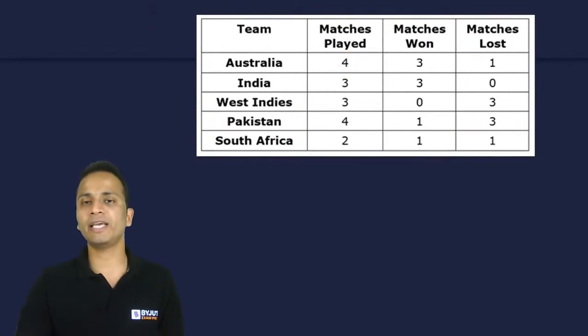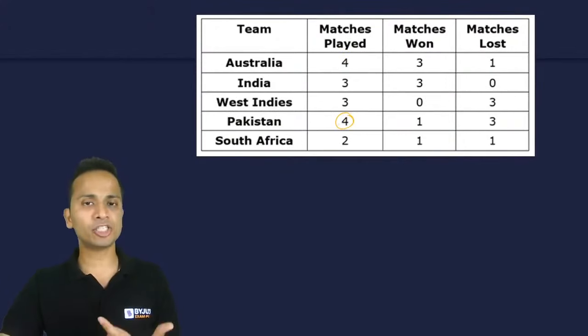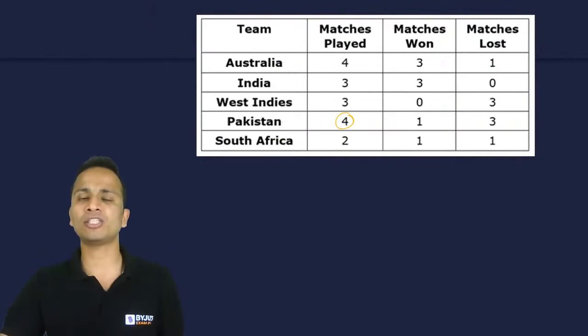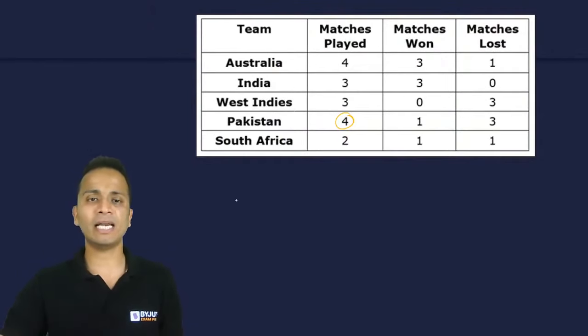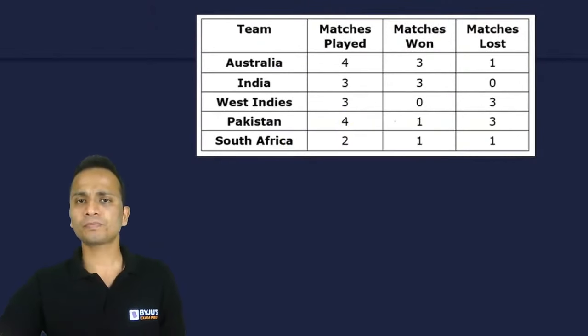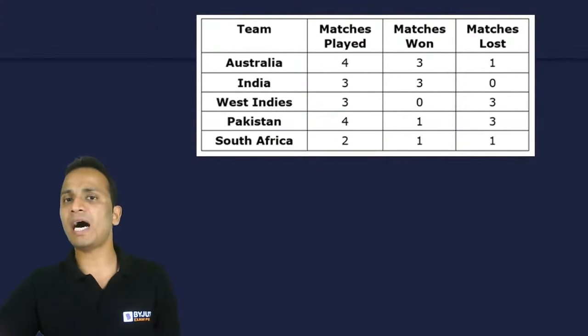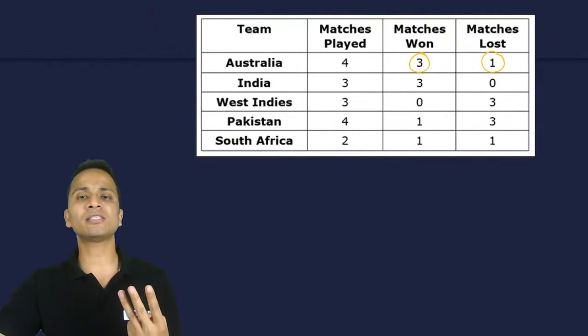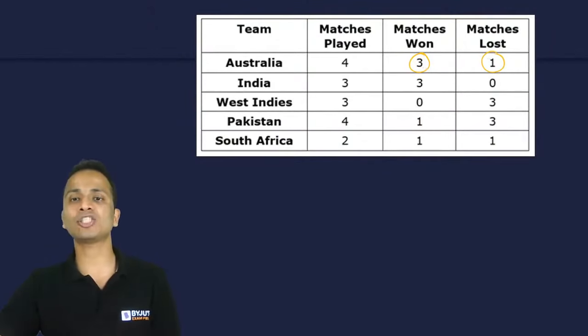Australia ने अपने चारों मैचेस खेल लिए हैं. ठीक है. Similarly, Pakistan has done that. So I can list these two countries first of all, or I can go in the sequence. First of all, I'll list all the matches for Australia, India, West Indies, Pakistan, and South Africa. Now, in doing so, I must keep an eye on the number of matches won and the number of matches lost by these teams. Okay, so ऑस्ट्रेलिया ने 3 मैचेस जीते हैं आउट ऑफ 4, एक मैच हारा है. ओके, so Australia has lost 1 match, right? They have won 3 matches against the 4 teams.